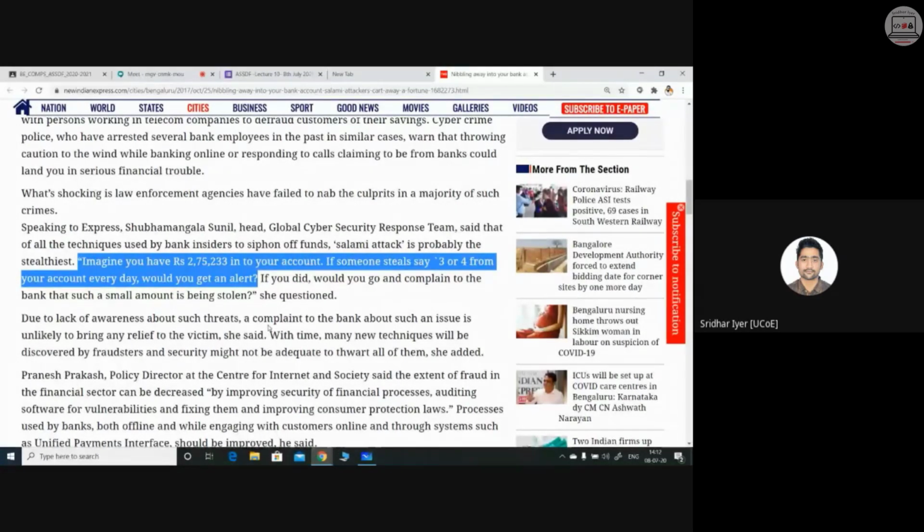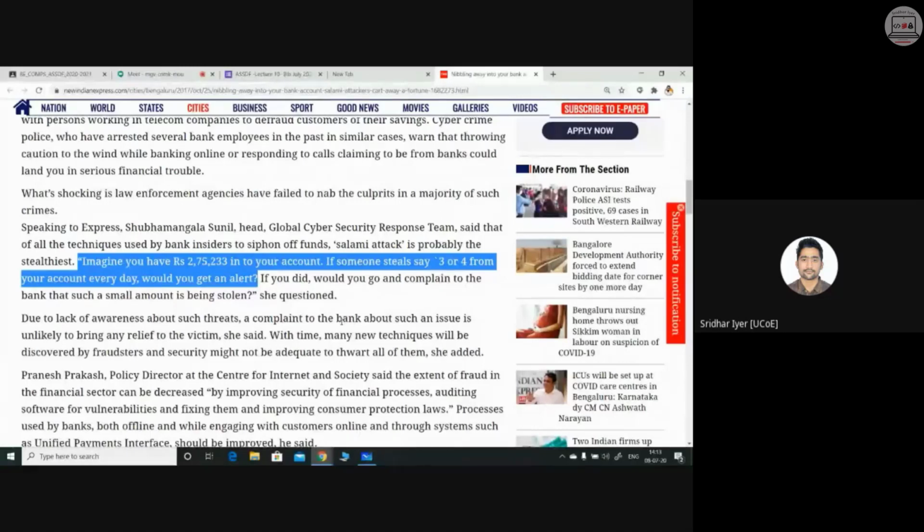So if per day 3 or 4 rupees are getting deducted from my account, I won't even notice that particular thing. I will notice it at the end of the month, whenever I receive the transaction slip or the account statement, then I will come to know that so and so amount has been deducted from my account on a regular basis. But at that point of time, it will be too late to carry out any investigation because by then the amount would have been transferred to the attacker's account. So it would be too late to react in that situation.